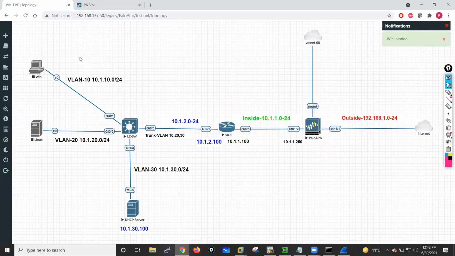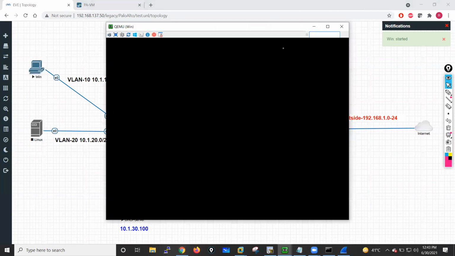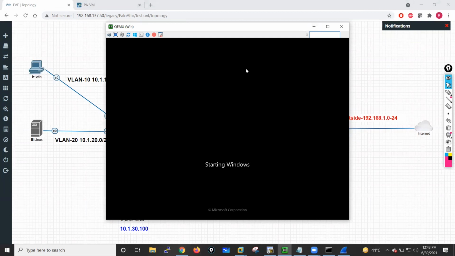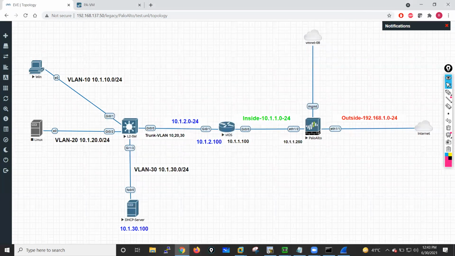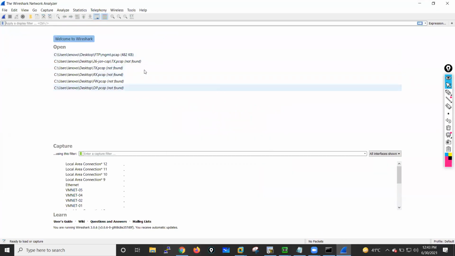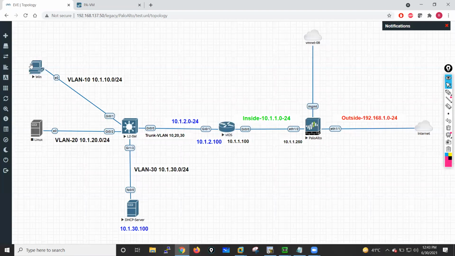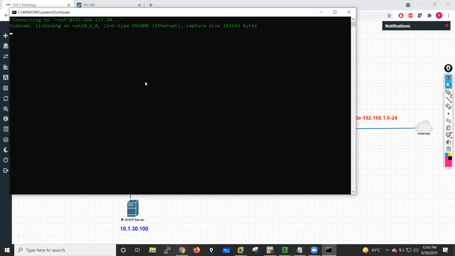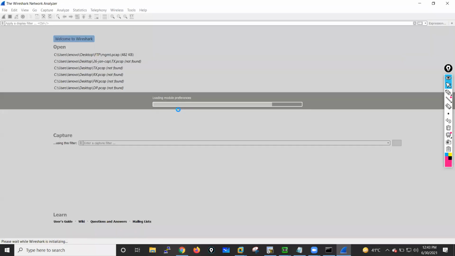This is a Windows machine. Let me hit enter. Now it will boot up and load the operating system. Right now there are no packets. Let me start the capture again. That time this machine was down, so that's why.